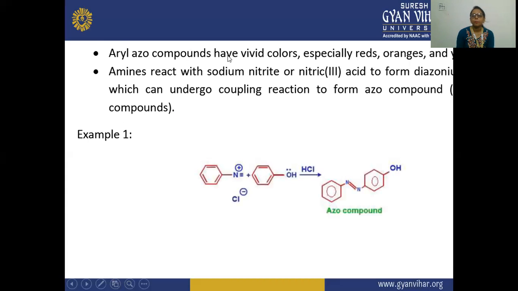Next, aryl azo compounds have vivid colors, especially because these are the dyes, especially red, orange, yellow. Amines react with sodium nitrite and nitrous acid to form diazonium, which can undergo a coupling reaction, and there is a formation of this azo compound. So here you will see this aryl azo compound, these amines are reacting with sodium nitrite and acid, and there is a formation of the coupling reaction, and a formation of these azo compounds.